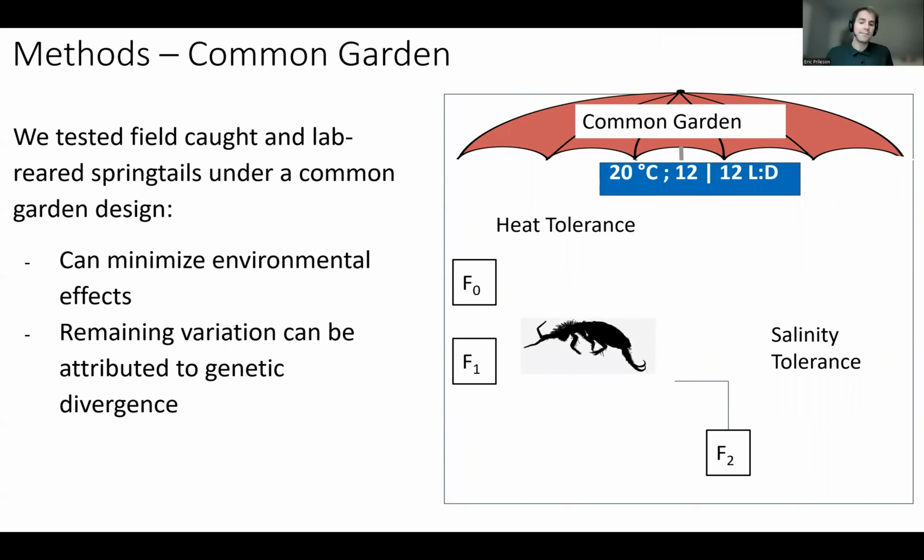And then we also tested heat tolerance in the F sub 1 generation, or the laboratory reared generation, in order to minimize those environmental effects. And so we can attribute any remaining variation to genetic divergence. In addition to heat tolerance, we tested a laboratory reared generation for salinity tolerance, again to see if there's potential evolutionary divergence of that particular trait.